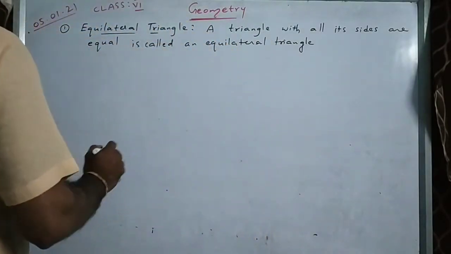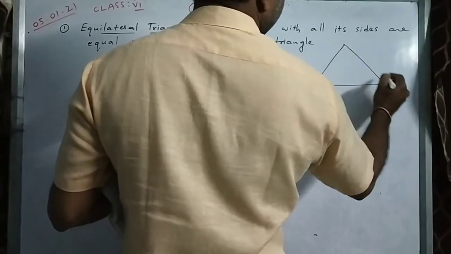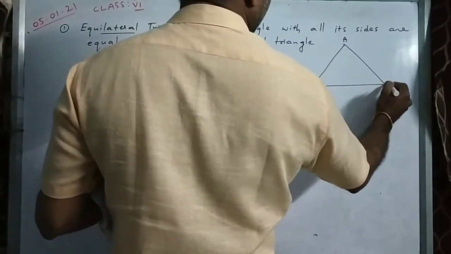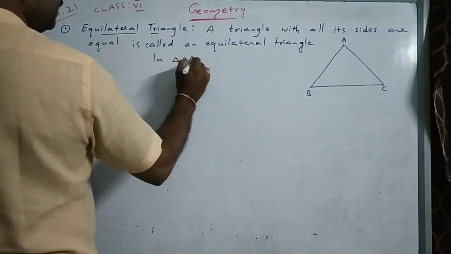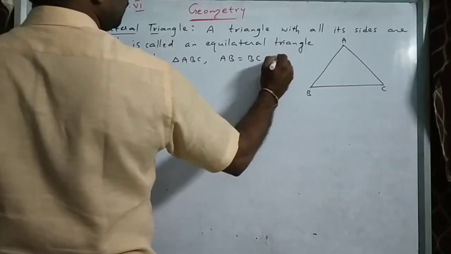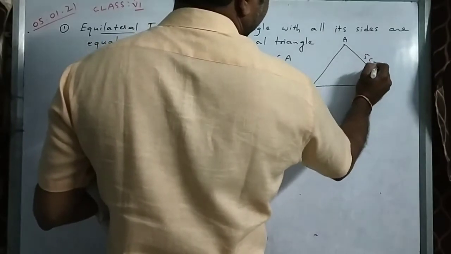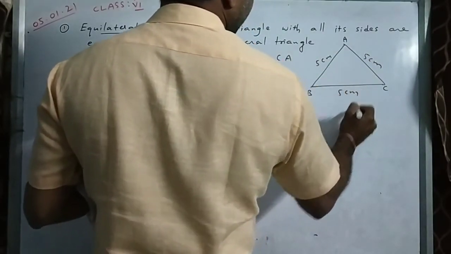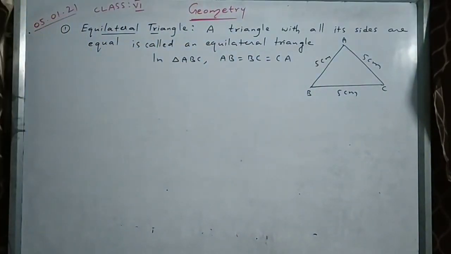That means all sides must be equal, like this. In a triangle ABC, we have all the three sides equal. In triangle ABC, AB equal to BC equal to CA. All the sides are equal. For example, this is 5 cm, this is 5 cm, then this is also 5 cm. All the sides are equal, right?